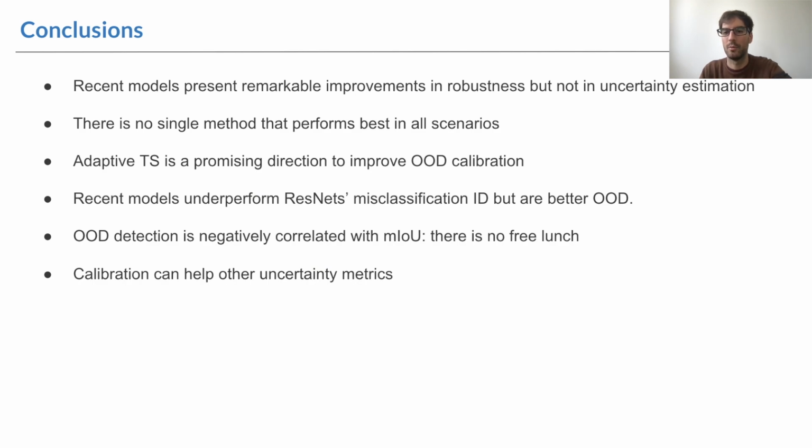To sum up, we have seen that although recent models show remarkable improvements in robustness, they do not translate to calibration out of domain. In that regard, there is no single model that performs best in all scenarios, but we identify a calibration network can help. When it comes to misclassification, ResNet performs best in domain, but recent models are stronger out of domain. And we also observe that better performing models in terms of mIoU tend to have worse out-of-distribution detection. Finally, we also find that improving calibration can also help improve other uncertainty metrics as well.